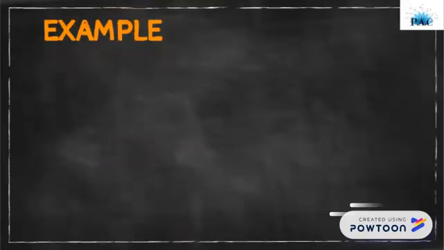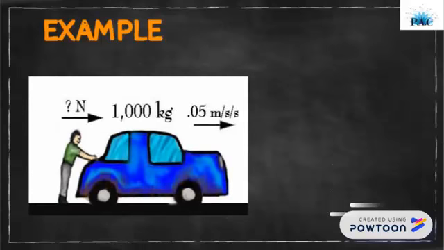Example: Mike's car, which weighs 1,000 kilograms, is out of gas. Mike is trying to push the car to a gas station, and he makes the car accelerate at 0.05 meters per second per second.